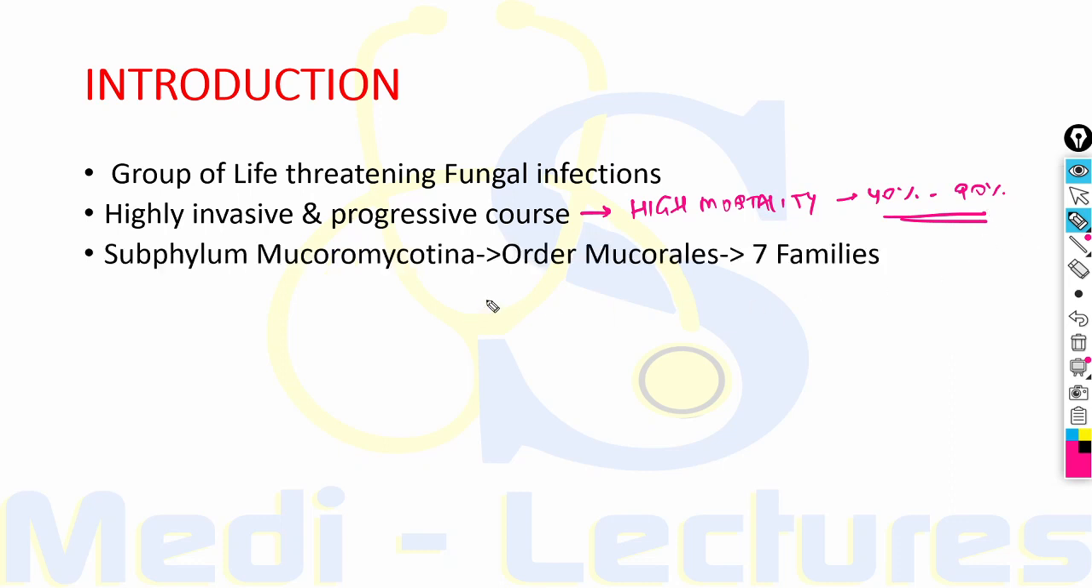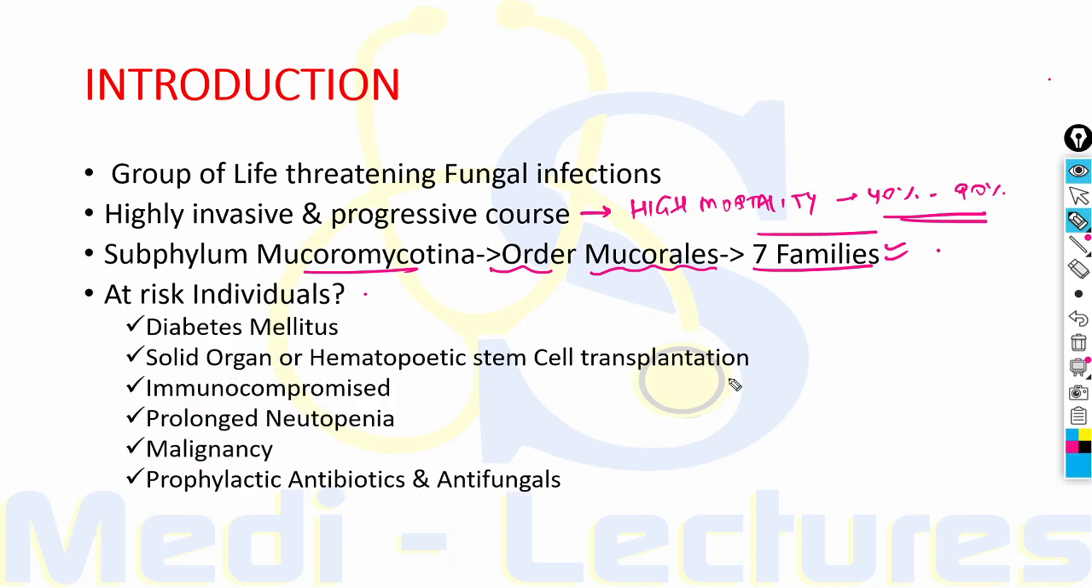So what is the etiology? It is caused by order Mucorales of the subphylum Mucormycotina. This was formerly known as Zygomycetes. Now this order Mucorales is divided into 7 families, which we will see later in the slides. All of these can lead to mucormycosis.